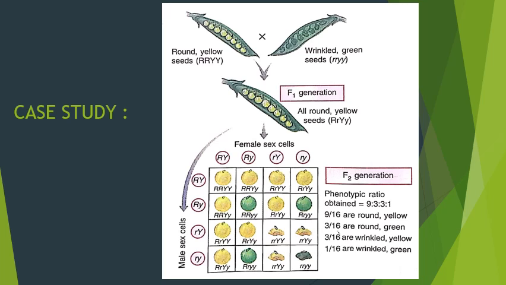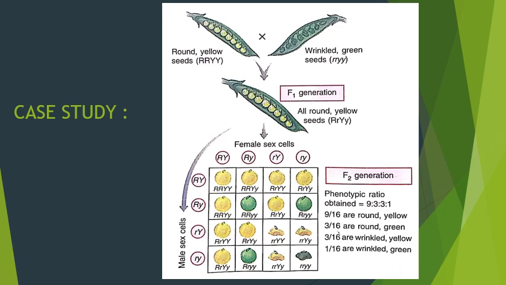Now let's cross these parents. In F1 generation, after crossing, we get all round yellow seeds. Capital R, small r, capital Y, small y will be the gametes.